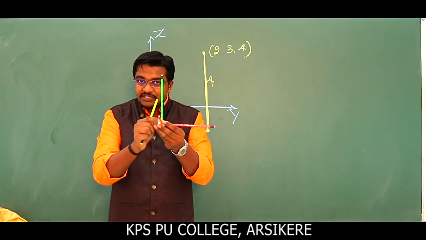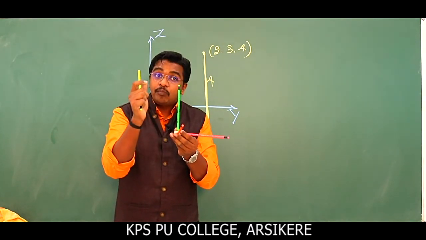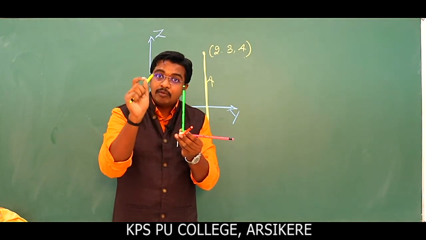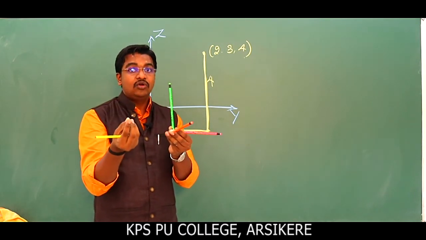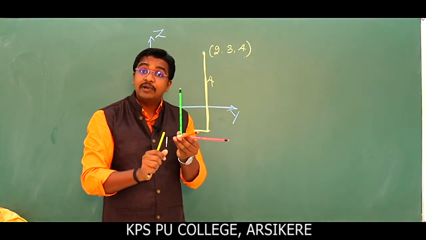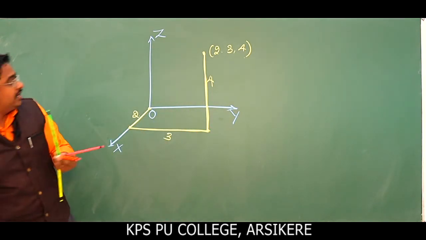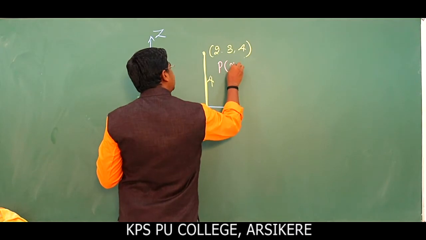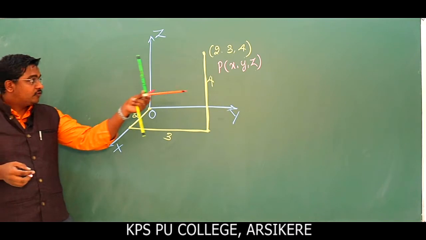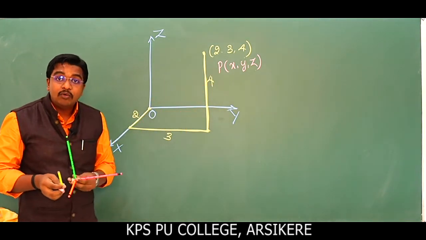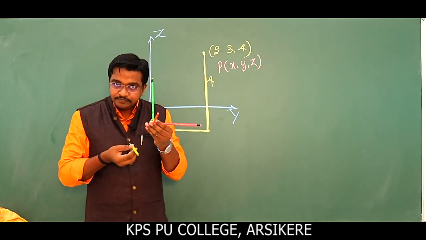Okay. So this represents horizon. So coordinate point of horizon is 0, 0, 0, because in 3-dimensional geometry we represent triplets, ordered triplets x, y and z. Clear? So any point in the 3-dimensional geometry is represented as P of x, y, z. Any point in coordinate geometry is represented as x, y, z spatially.